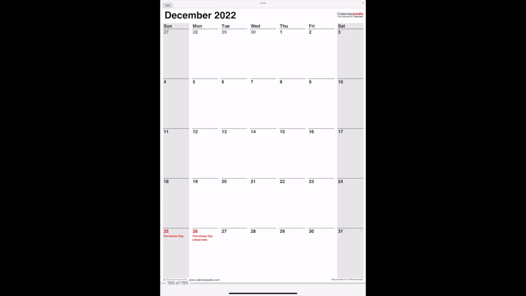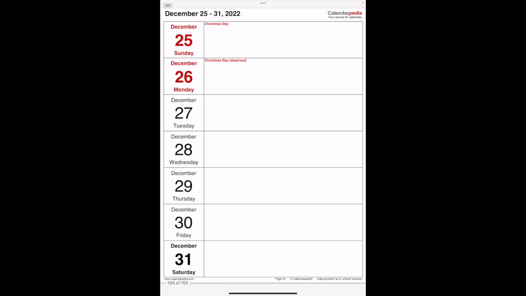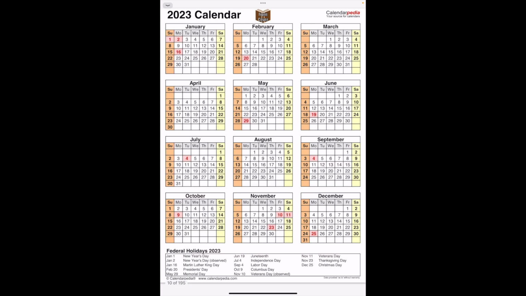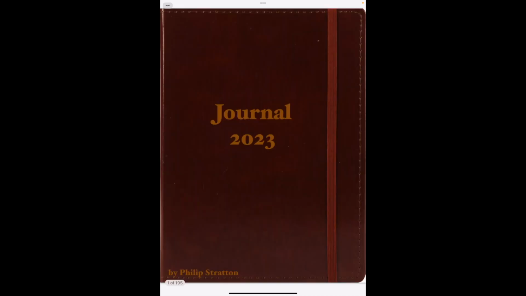If I tap on December, I'm back to the monthly view there. If I tap on the 25th, now, if I tap on 2022 to get back to the annual view, there is no 2022 annual view. It is just going to take us to the 2023 calendar. So if I tap on that front cover, once again, we're back to the main page or that initial page.